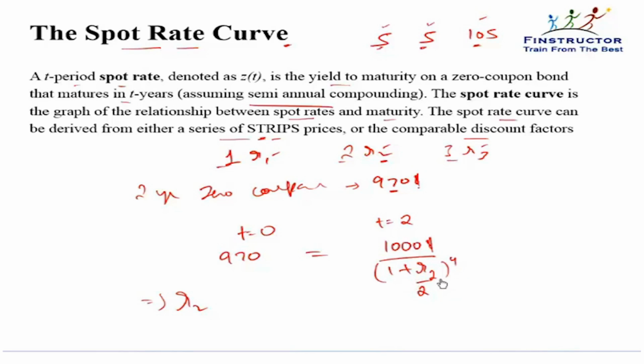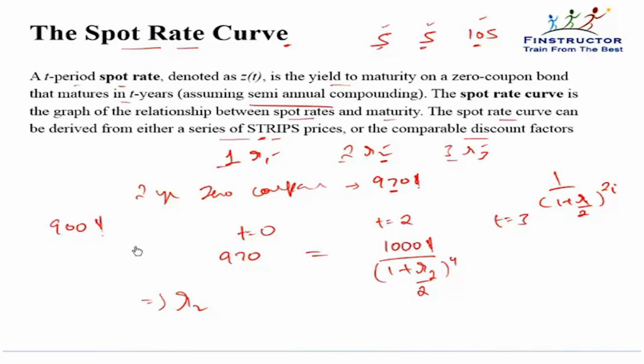Please note, if the compounding is semi-annual, then the discount factors would be 1 plus Ri by 2 to the power i. The discount factors we studied earlier were for annual compounding, that is 1 upon 1 plus Ri to the power i. So similarly, if the price of a 3-year zero coupon bond is given, let's say a 3-year zero coupon bond is trading at a price of $900, then can I compute R3 or the 3-year spot rate?